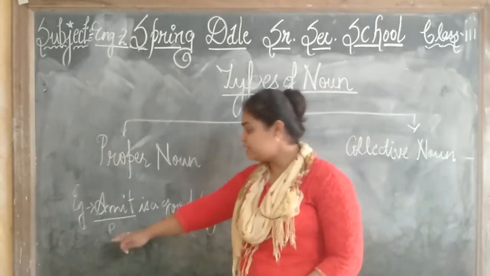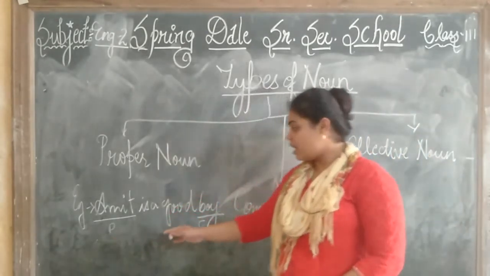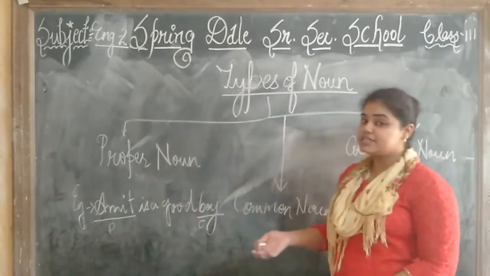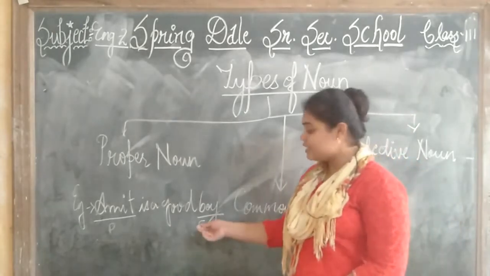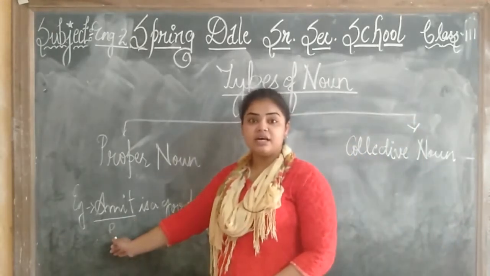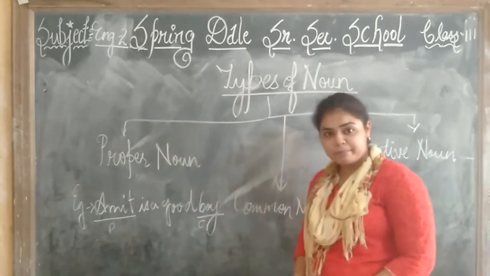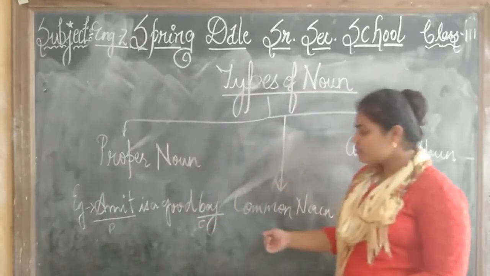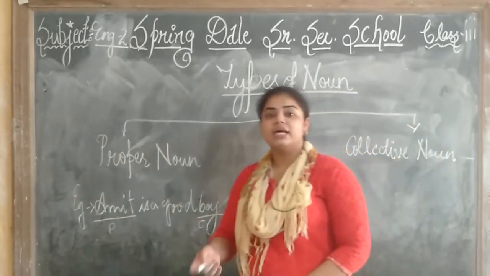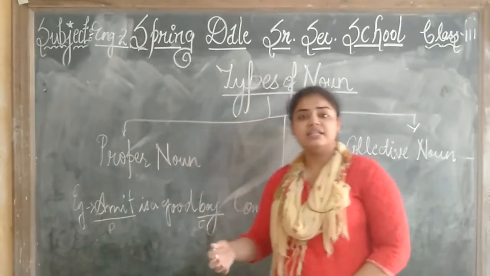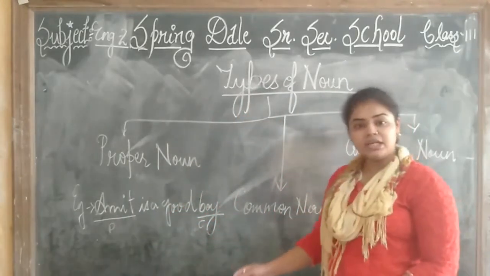अगर यहाँ पर हमें अमित नहीं दिया होता और अगर अमित की जगह यहाँ पे सिर्फ बॉय लिखा होता, can you just tell me कि what is the name of that boy? नहीं. So it is a common noun, but the Amit is given means the name is given to a person, so it is a proper noun. And what is a common noun? Girl, boy, for rivers, days, these all are the common nouns.